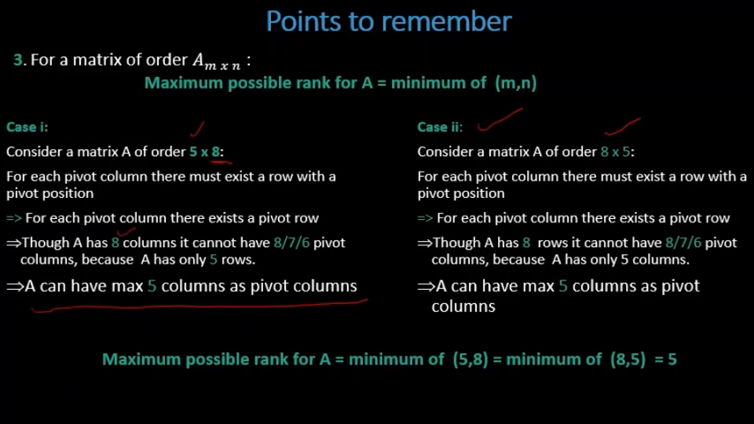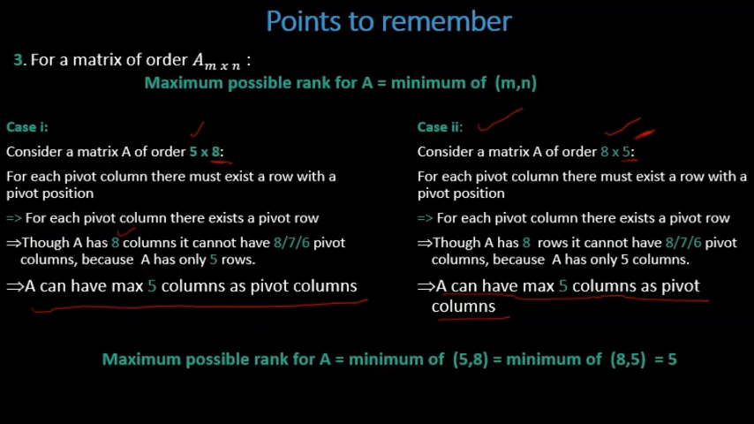If all 8 rows should be with pivot positions, I should have even 8 columns, but I don't have. I have only 5 columns here. So, though A has 8 rows, it cannot have 8 or 7 or 6 pivot columns because A has only 5 columns. That implies A can have maximum 5 columns as pivot columns.